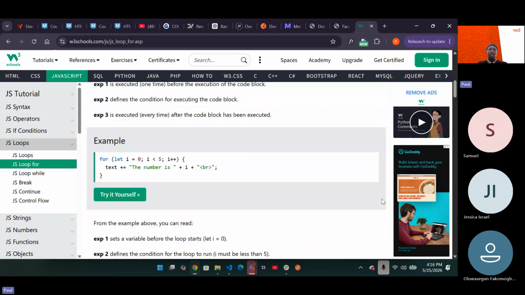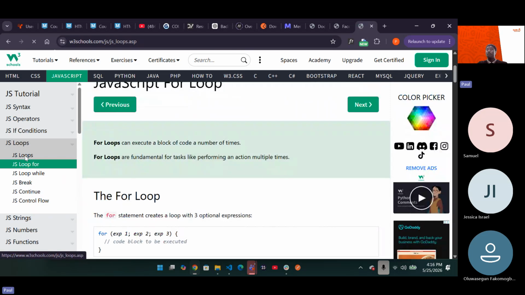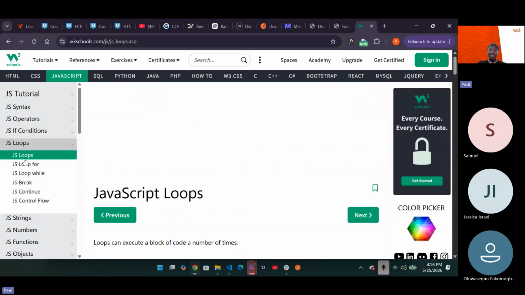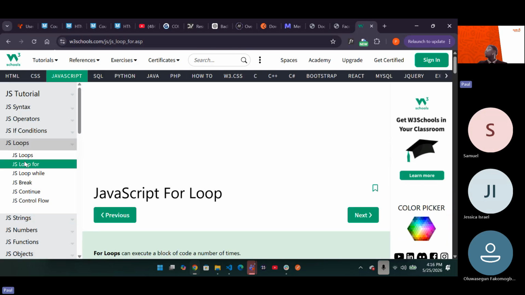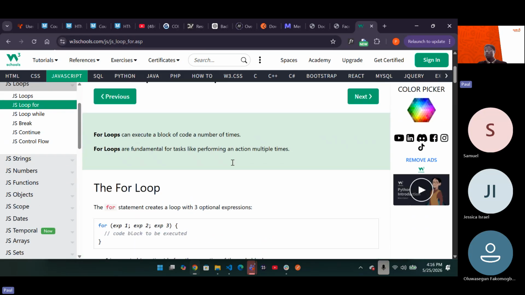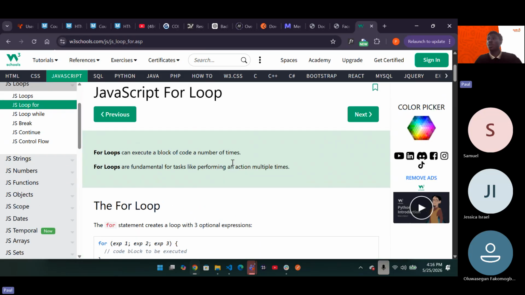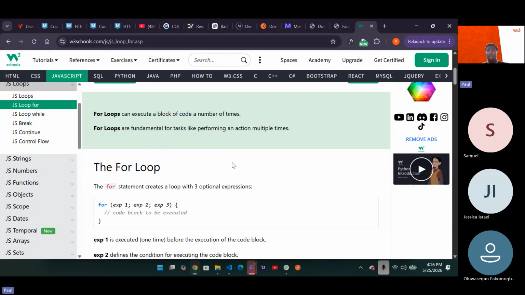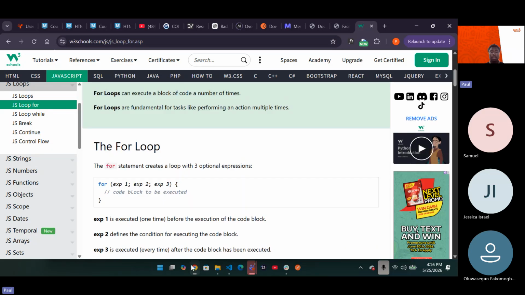Now we're going to be doing your for loop and while loop. We'll talk about for loop in details today. Wednesday, we'll talk about while loop and probably do while. In fact, I want you to go ahead and read do while yourself, so we can be very, very fast. Go ahead and read on while loop and do while loop before the next class on Wednesday. So we'll talk about while loop later in the next class.